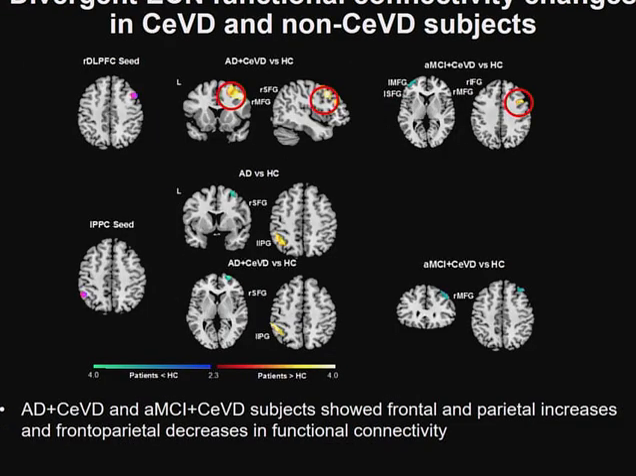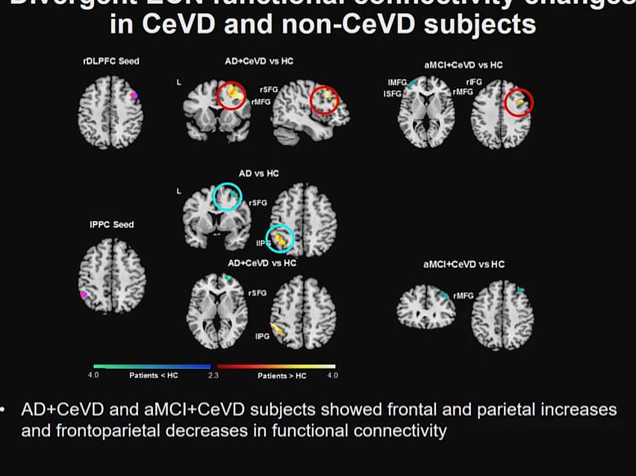Then we looked at the executive control network, and again, we found divergent changes that were related to the dorsolateral prefrontal cortex seed in the AD with CVD as well as the AMCI with CVD groups. And here we found frontal increases in functional connectivity. However, no such changes were seen in the AD-only groups.